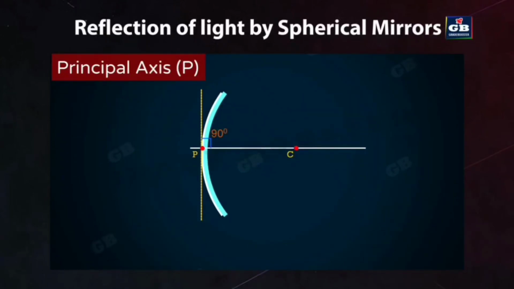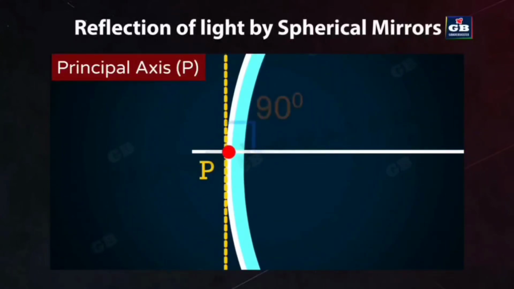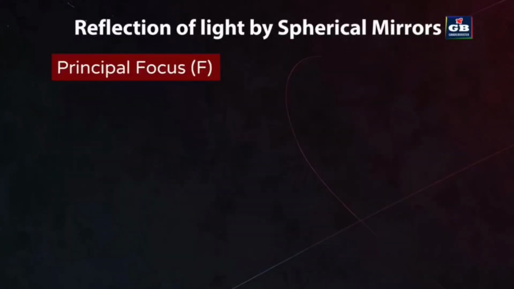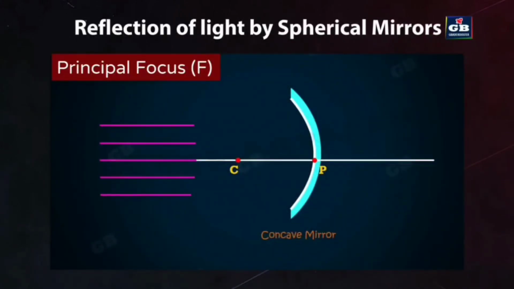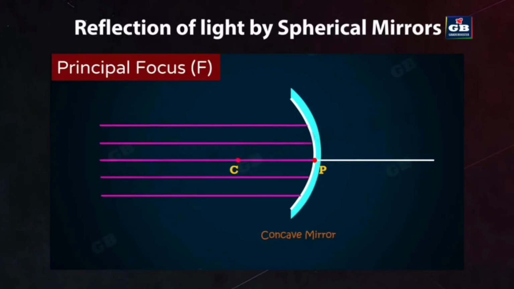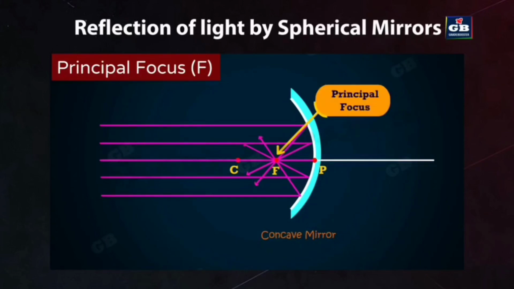That means at the point of the pole, the angle between the plane of the mirror and the principal axis is 90 degrees. Principal focus: if a number of light rays parallel to the principal axis are falling on a concave mirror, they all meet or intersect at a point on the principal axis of the mirror. This point is called the principal focus of the concave mirror.